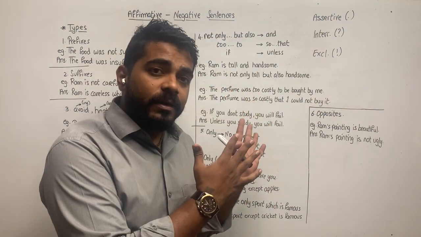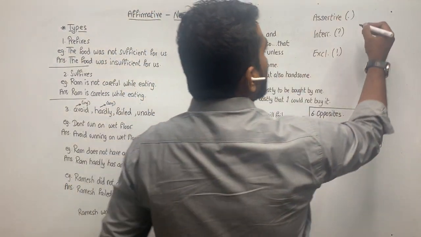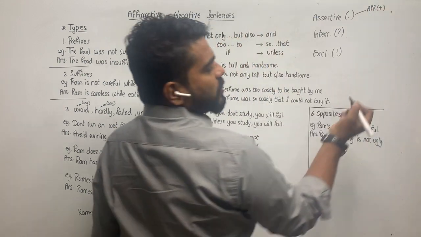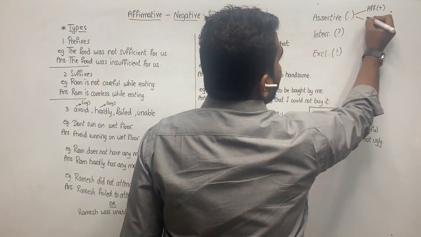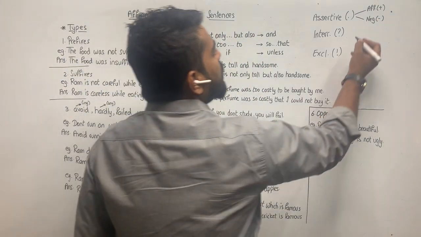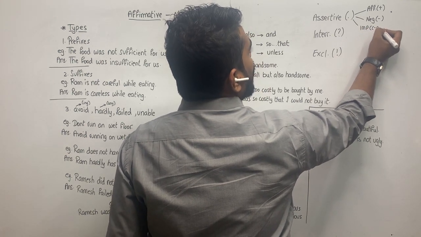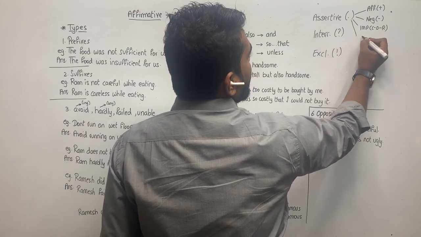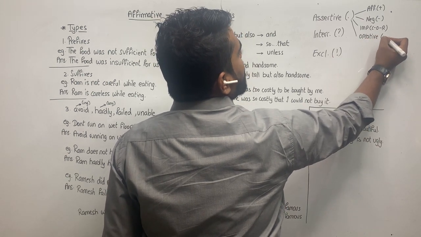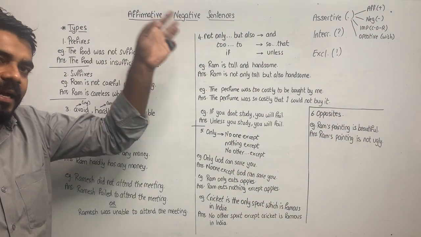Now, in assertive, there are further subdivisions. What are the further subdivisions in assertive? We have affirmative sentences, a positive sentence, then we have negative sentences, obviously a negative sentence. Then we have imperative, that is a command, order, request. Then we have optative, a sentence expressing wish, and so on. So these are the various kinds of sentences that are there in assertive.